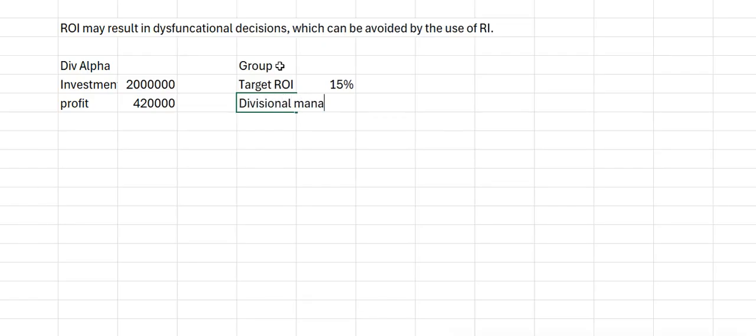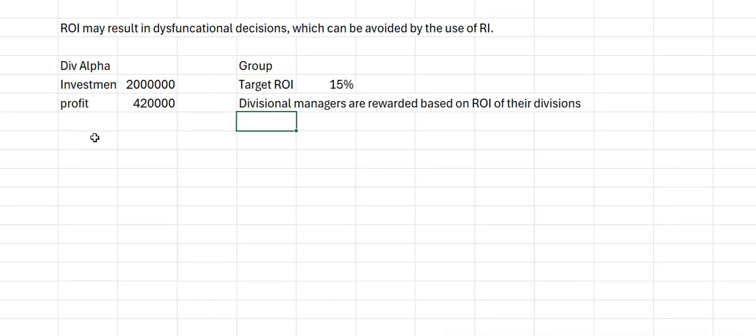Divisional managers are rewarded based on the ROI of their divisions, which means if they have a high ROI, they get high return, high bonus, high incentives.